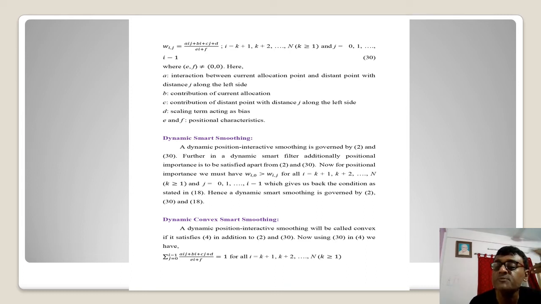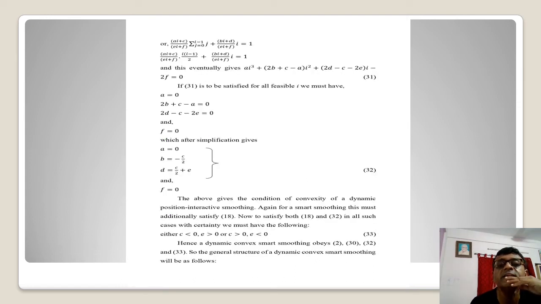And if we want to produce the idea of dynamic convex smart smoothing, this is going to give us a convex combination: the sum of wi is equal to 1. This is going to give us this result. Accordingly, we can have this particular summation, and a complicated result is coming as 31. But we must remember this is true for all such positions. It is irrelevant of i. Every position i should satisfy these parallel equations.